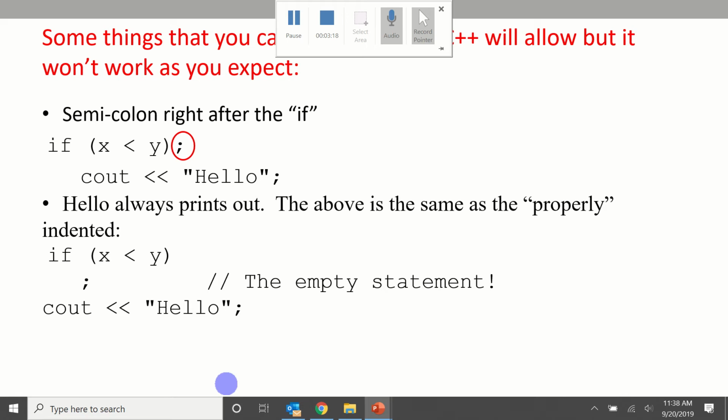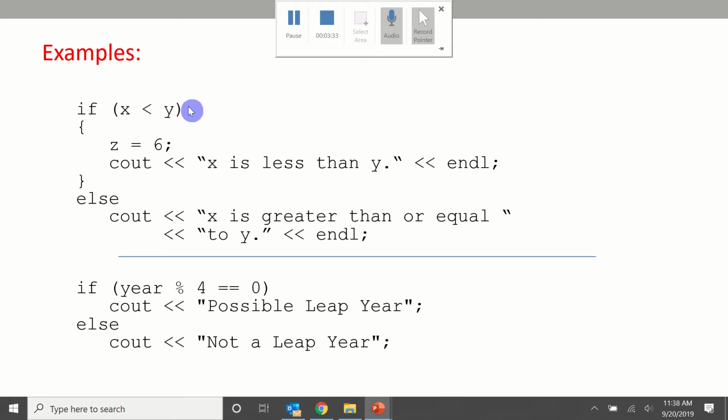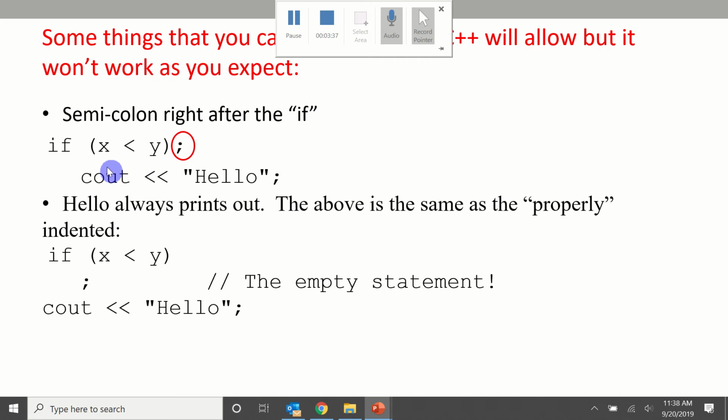Things to look out for with control structures. We get so used to putting semicolons at the end of the statement with C++ that it's very easy to put one at the end of an if statement. And if you do that, it doesn't work as expected. You don't need a semicolon after the if statement or the else. You should not put one there. The compiler will interpret a semicolon after the if statement as an empty statement. If x is less than y, then do nothing. That's what this does. And then it's always going to print hello.